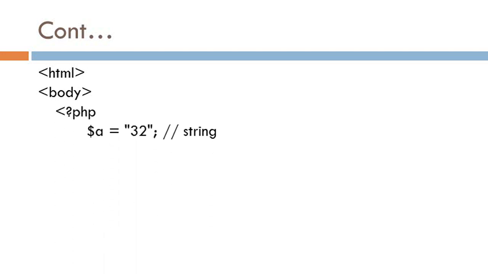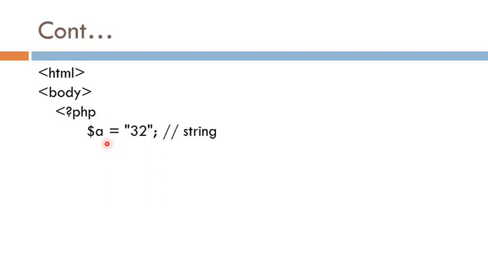Now, an example of the settype function. First I am going to write a PHP script enclosed within HTML. So first write HTML, then the body tag, then write the PHP script using the open PHP tag.